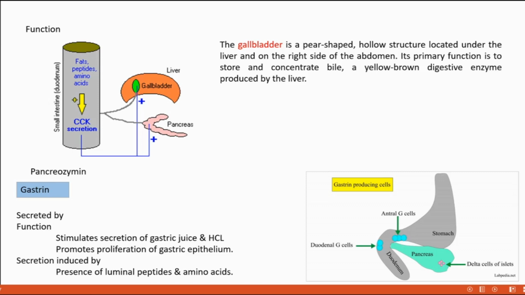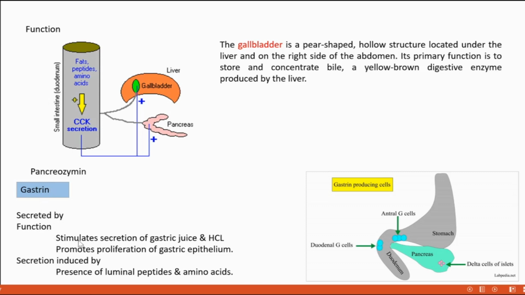Fundus, body and pyloric: three portions are there in the stomach, and the last part is pyloric. The pyloric region has certain types of cells called mucosal cells, M-U-C-O-S-A-L. Mucosal cells present in the pyloric region as well as in the duodenum secrete gastrin.